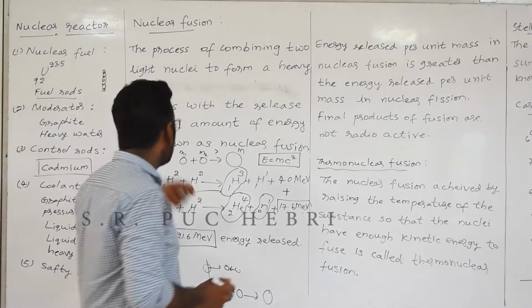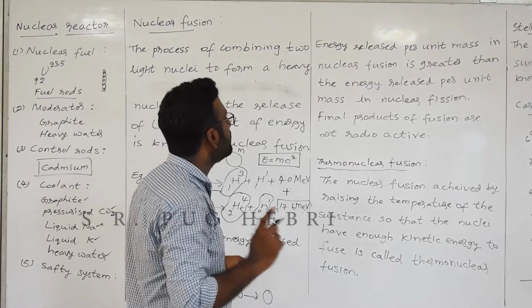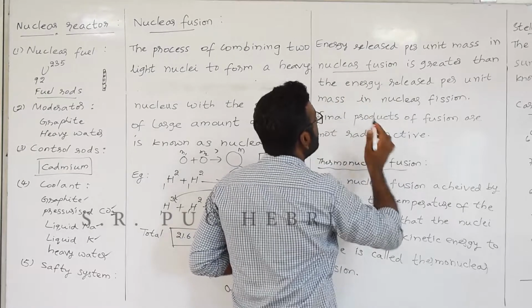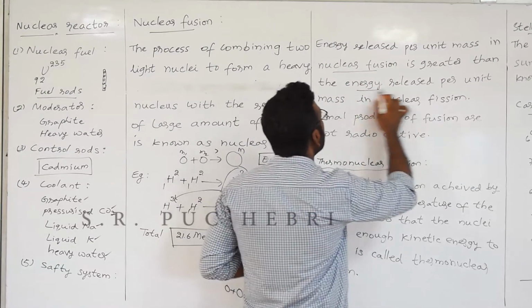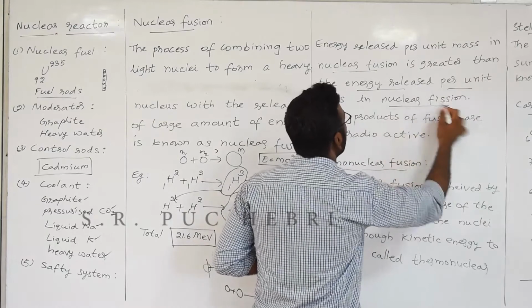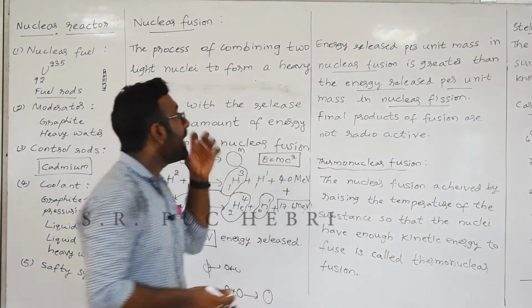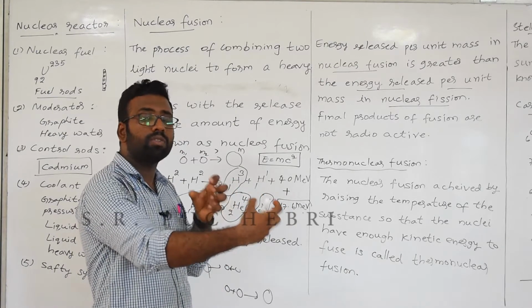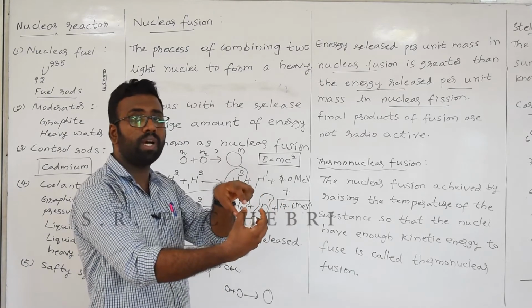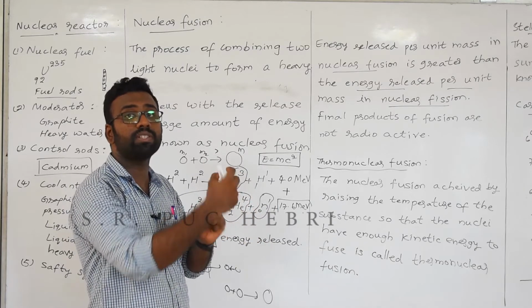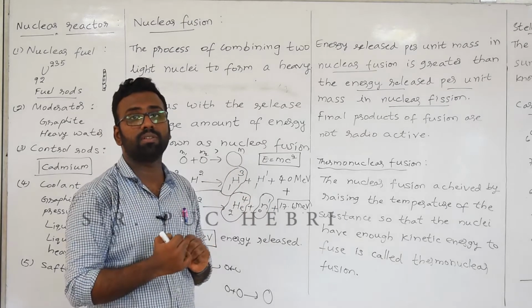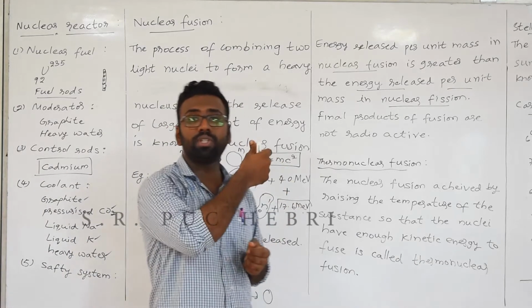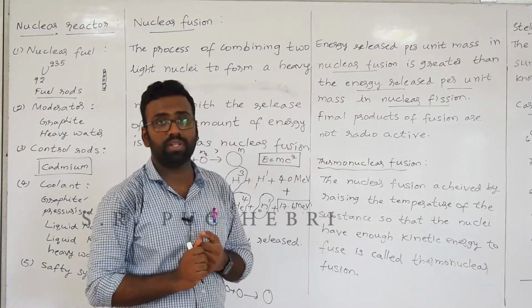Now we will see one more fact about nuclear fusion: the energy released per unit mass in nuclear fusion is greater than the energy released per unit mass in nuclear fission. So let me have some mass. Okay. The energy released with respect to this mass will be greater for the fusion reaction compared to the fission reaction. That means with lesser mass we can have more energy with the fusion reaction compared to the fission reaction.